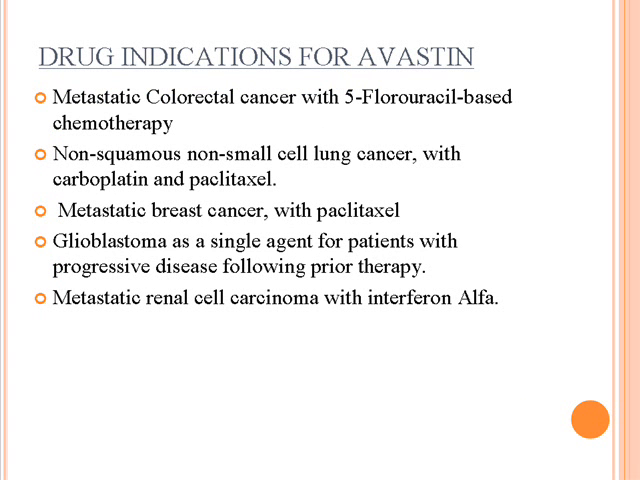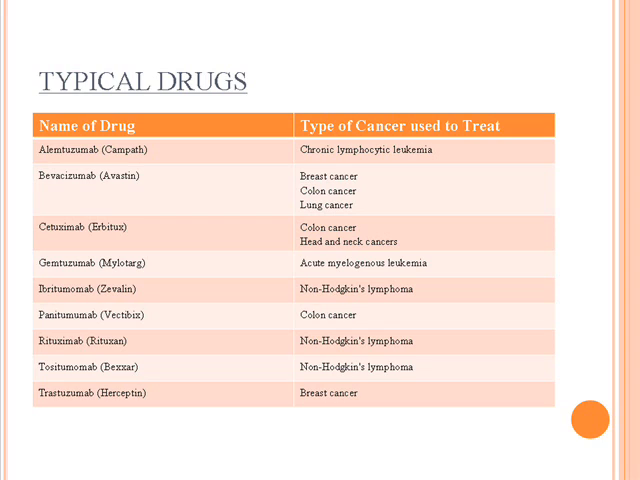Alright, so some of the drug interactions for Avastin: metastatic colorectal cancer with 5-FU-based chemotherapy, non-squamous non-small cell lung cancer with carboplatin and paclitaxel, metastatic breast cancer with paclitaxel, glioblastoma as a single agent for patients with progressive disease following prior therapy, and metastatic renal cell carcinoma with interferon alpha. These are some of the typical drugs in that same class, as you can see, covering breast cancer, lung cancer,